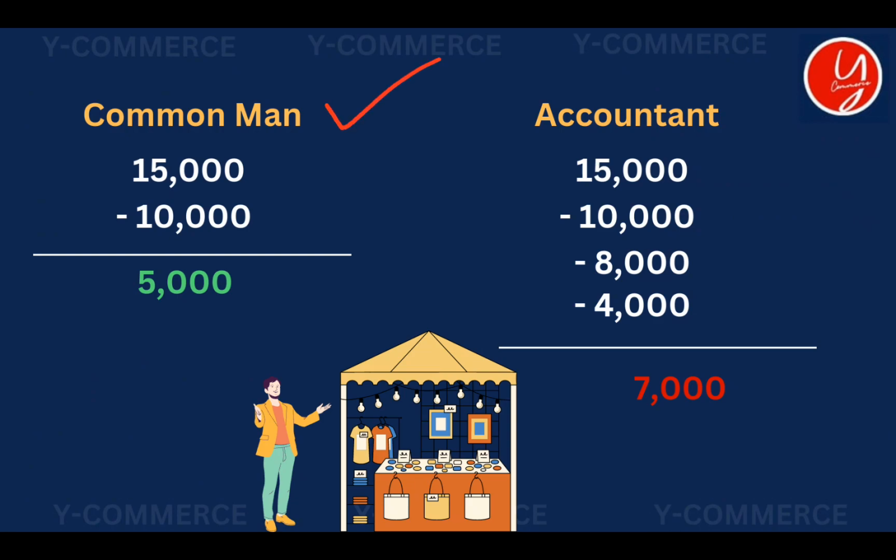From a common man's view, he just wrote this in his book. But after appointing an accountant, he wrote this in his book. Let's see what's written. We don't know what they have written, we just have numbers. In the business you can see here, the businessman bought some goods for 10,000 rupees and sold them for 50,000 rupees.